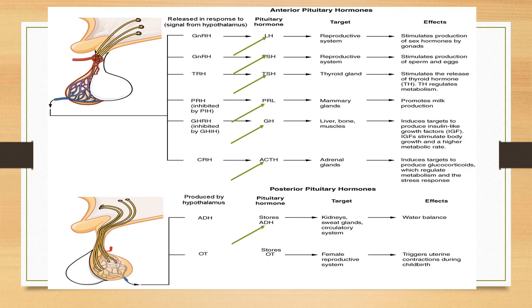Now you can see where it is coming from. The blue colored structure in the left side diagram is where the ADH is coming from, and that controls the water balance, homeostasis. Oxytocin, in the female reproductive system, during parturition or childbirth, causes contractions of those muscles. It helps in the parturition of the baby. So these are the main hormones in the pituitary.